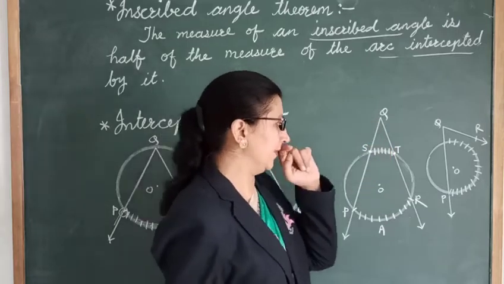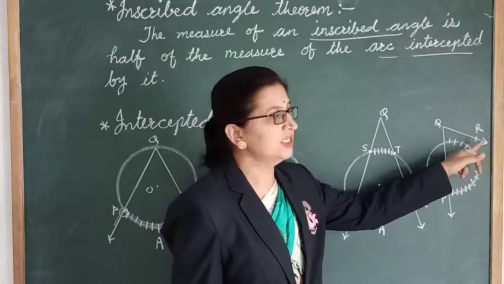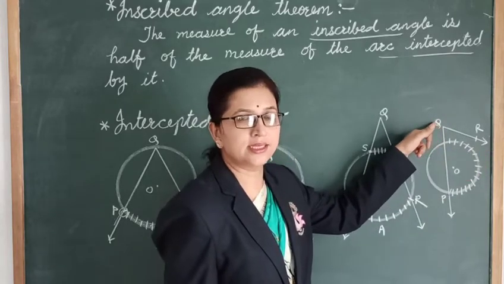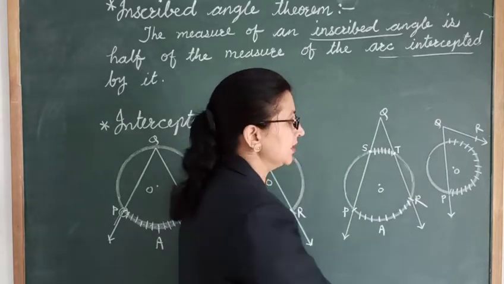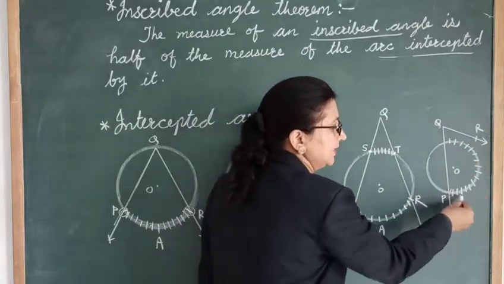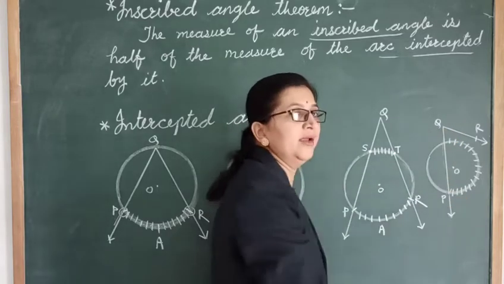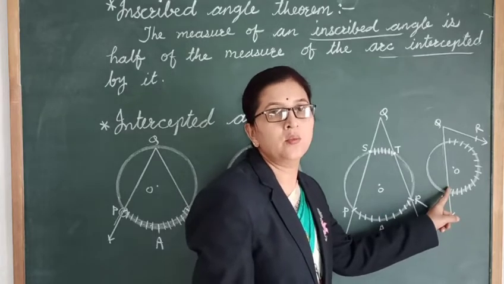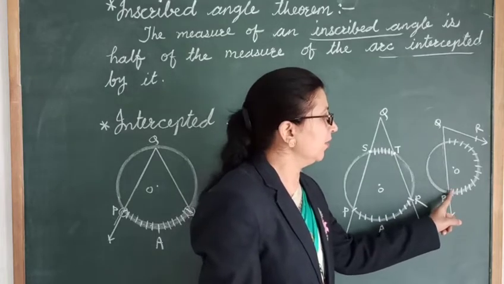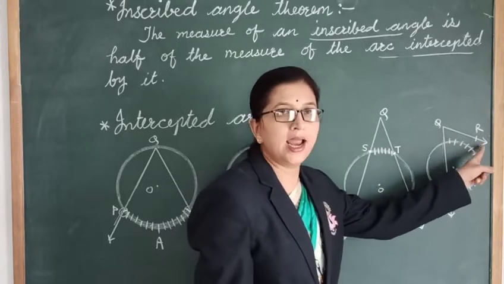Now in this last figure, angle PQR, its vertex is exterior to the circle, right? But in this case, the endpoints of this arc are lying on only one side. According to the definition of intercepted arc, we want each endpoint of the arc on each side of the angle.